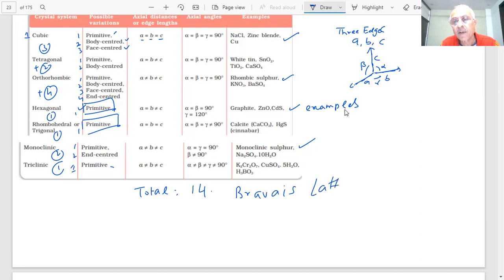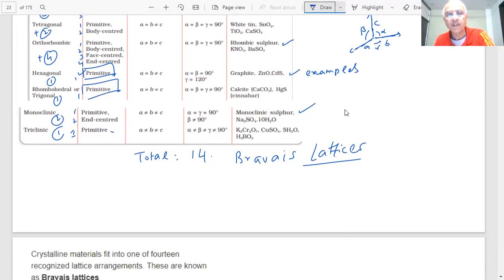Bravais was a mathematician, students, who gave these geometrical shapes. So the name has been put up on that basis. The 14 possible three-dimensional lattices were given by Bravais, a French mathematician, so they are now called Bravais lattices. So a total of 14 possible three-dimensional lattices are there.